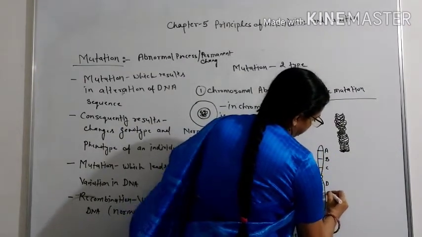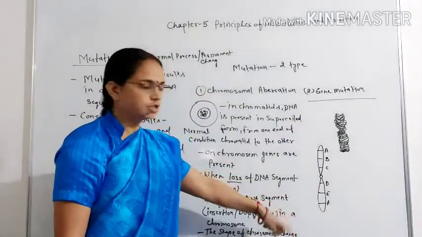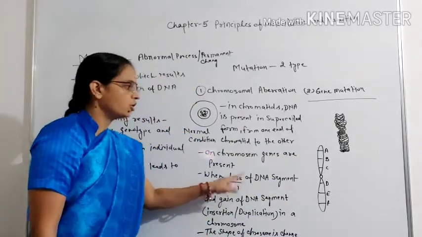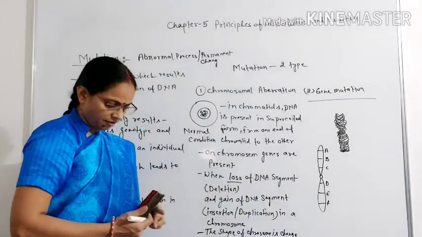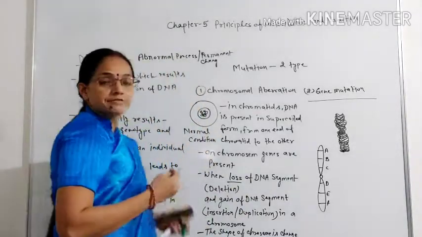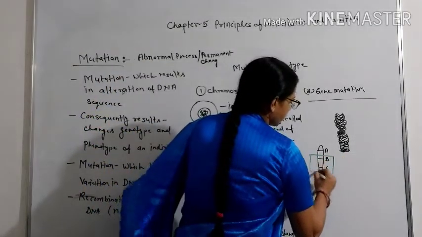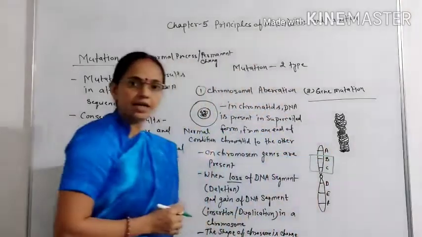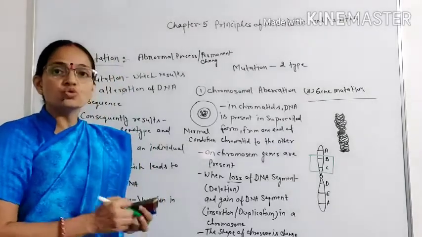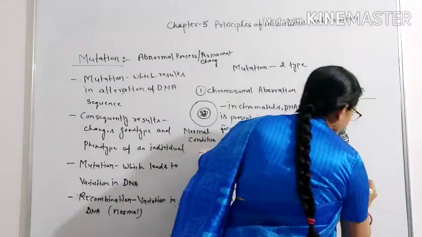Suppose these genes are A, B, C, D, E, F distributed all over the chromosome. So in the condition of loss of a DNA segment, suppose during S phase of interphase this segment of DNA in the chromosome is deleted. Now the new structure or shape of the chromosome is like this.